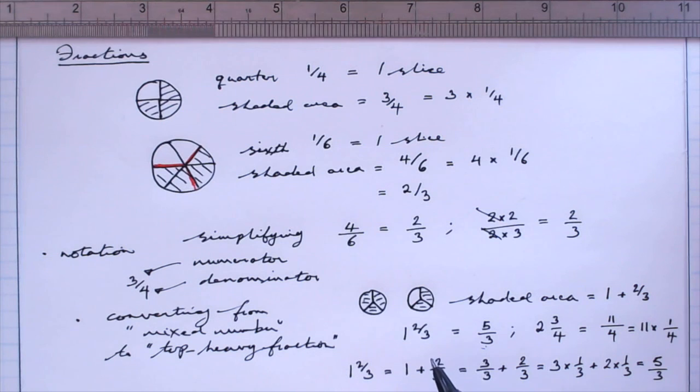If you're in a hurry though, it's very straightforward just to use this trick where you just multiply, as I say, the denominator by the whole number, add the numerator, and divide by 3. What I've seen with many students is that they sort of know this trick, but they don't really know why it works. And I think you always want to avoid that in mathematics. You always want to be able to understand exactly what you're doing.